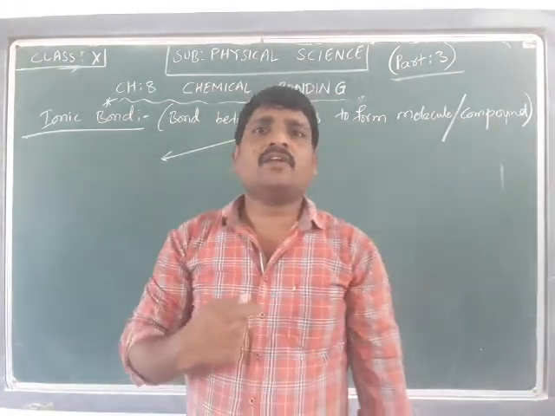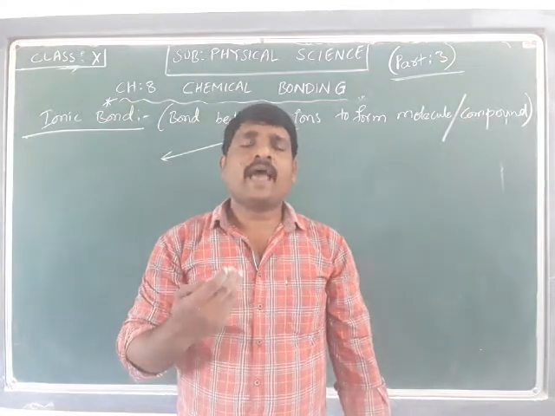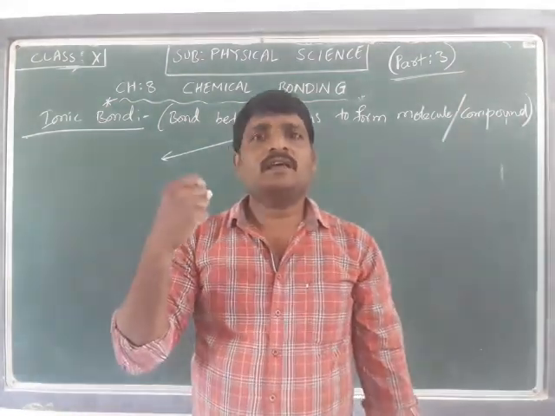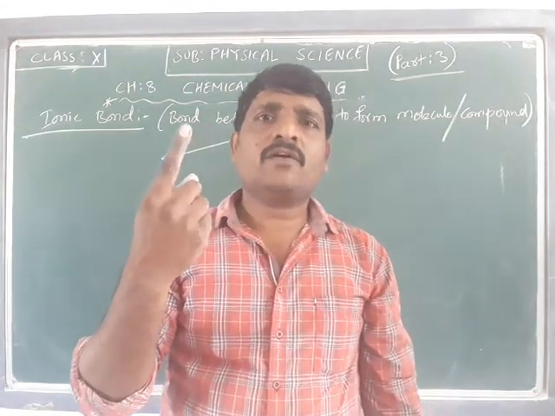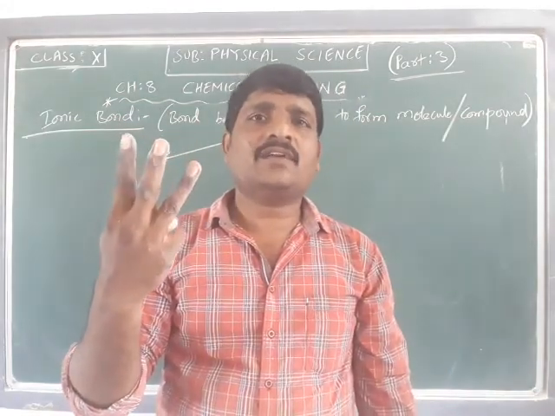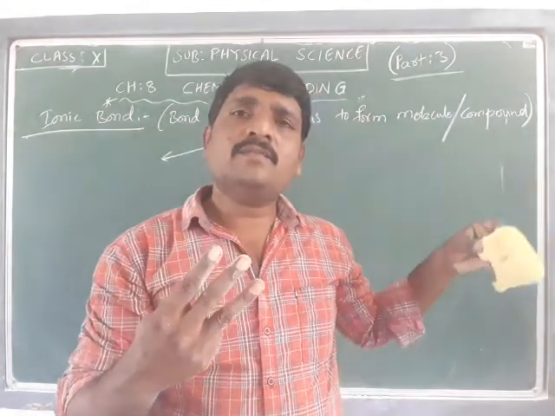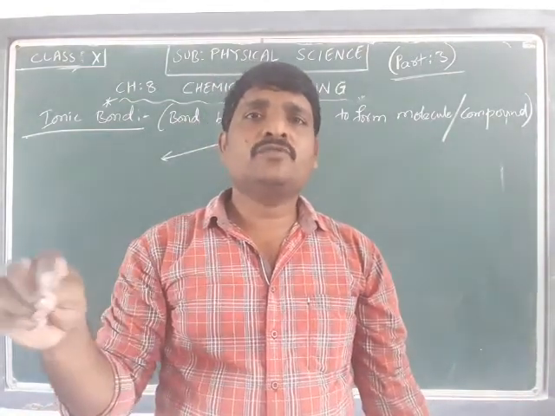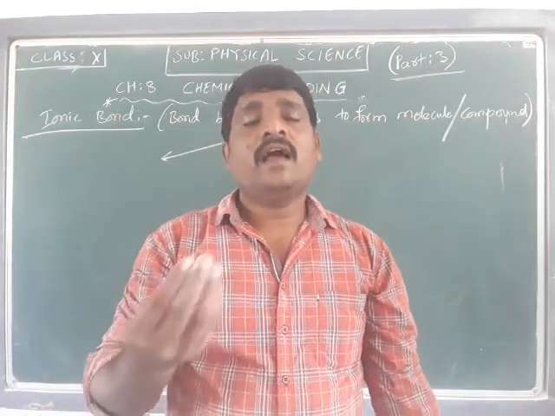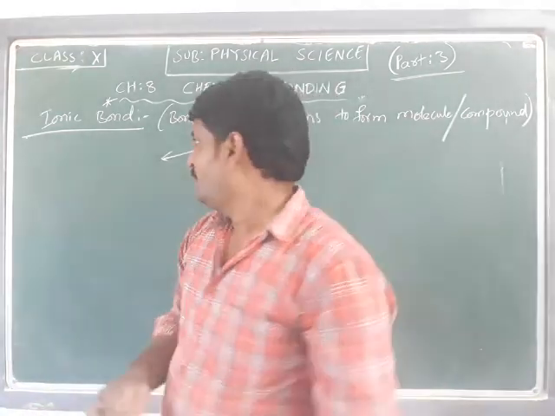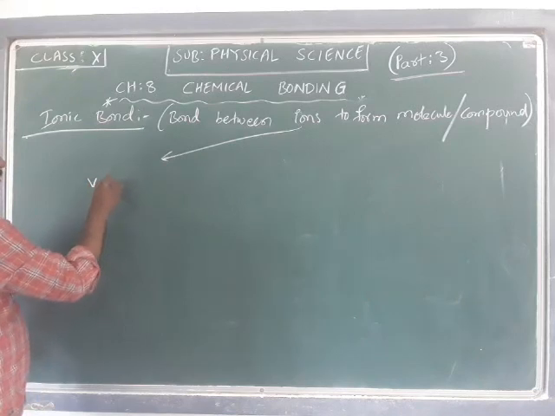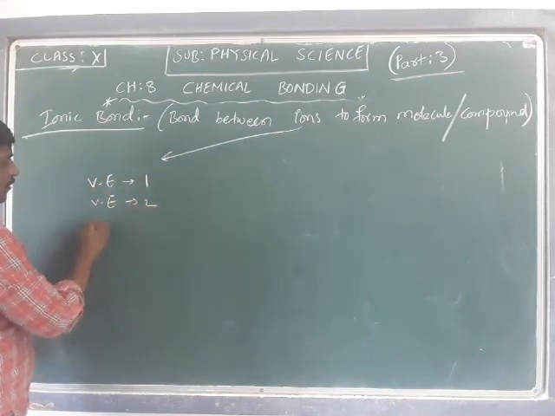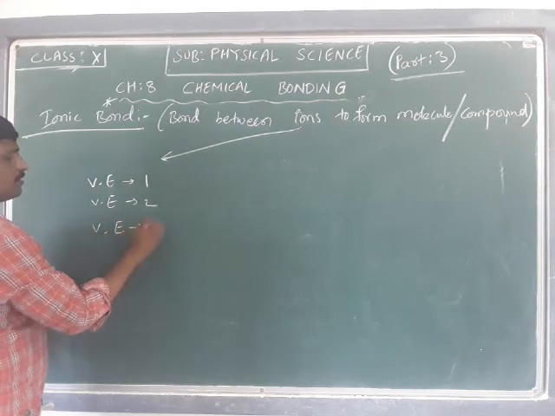By gaining electrons they form an anion, that is a negatively charged particle. If the outermost shell contains 1, 2 or 3 electrons, those atoms lose electrons to form cations with charges 1 plus, 2 plus or 3 plus respectively, as the valence electrons are 1, 2 or 3.